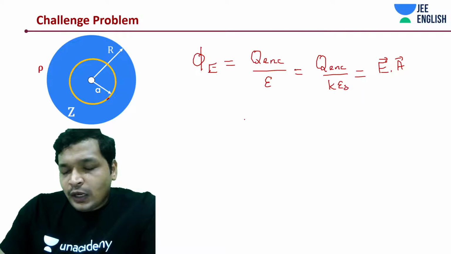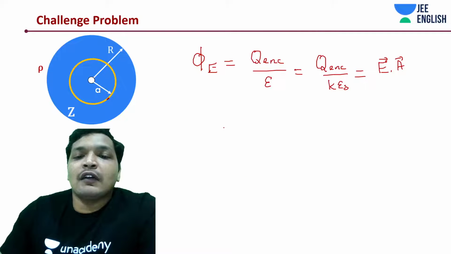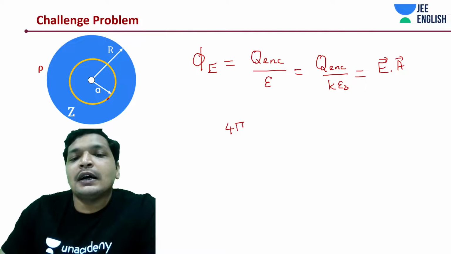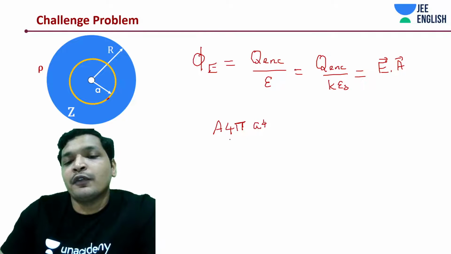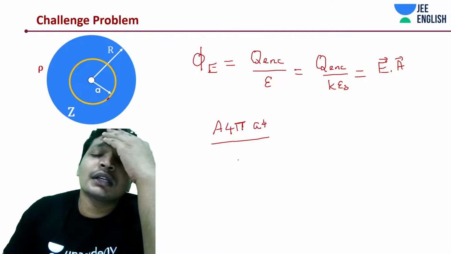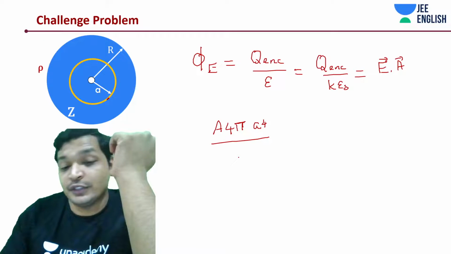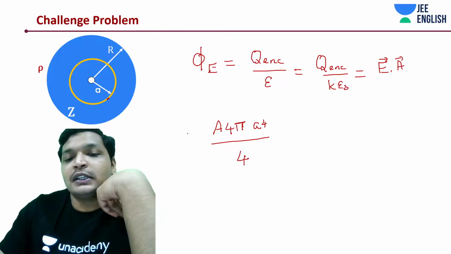So now, what will you get? You will get something like 4 pi a into a to the power 4 divided by 4. Yeah, okay, that is it.